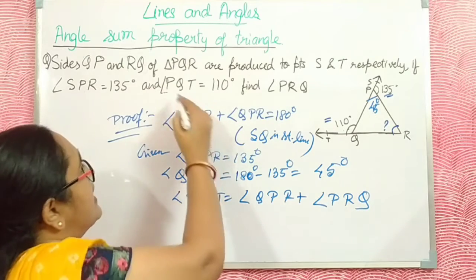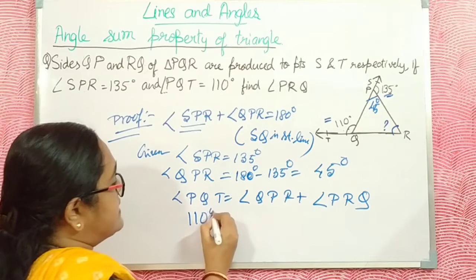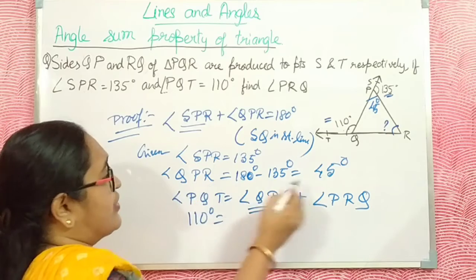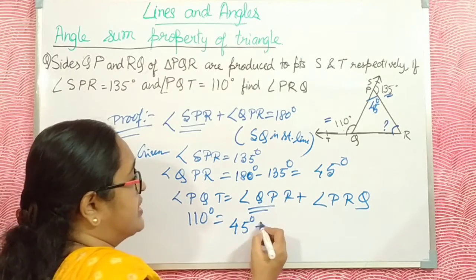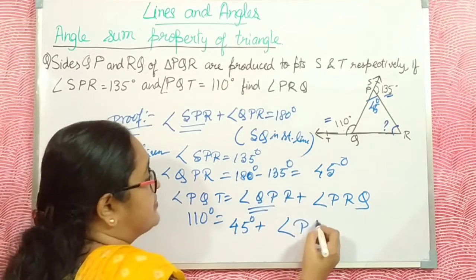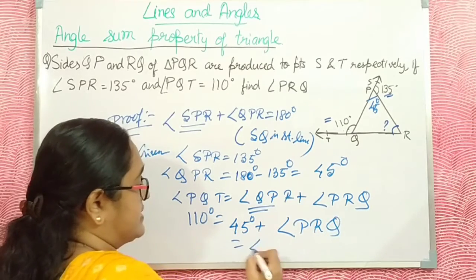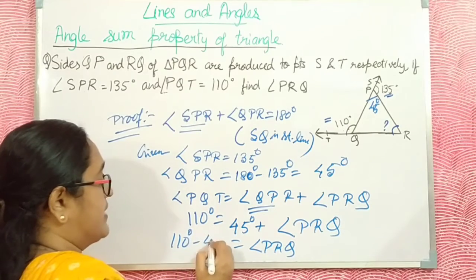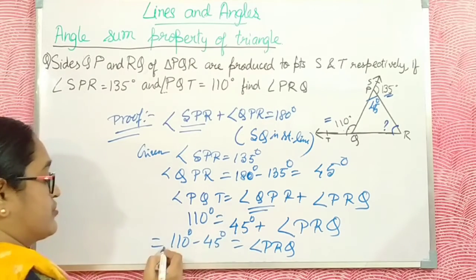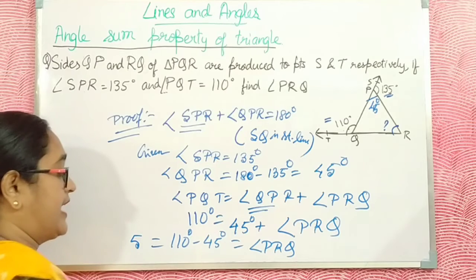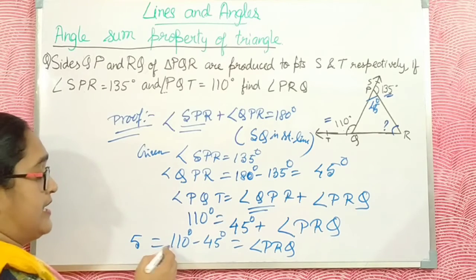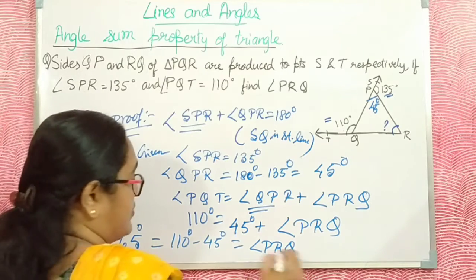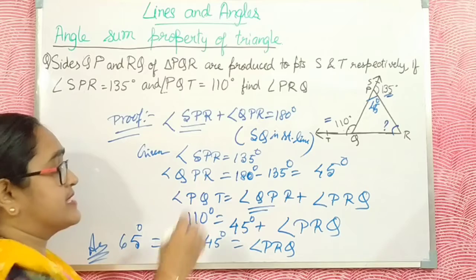PQT is 110 degrees, this is given. And QPR I already found to be 45 degrees. And PRQ is the question. Then PRQ is 110 degrees minus 45 degrees, which is 65 degrees. Therefore, this is the answer of the question.